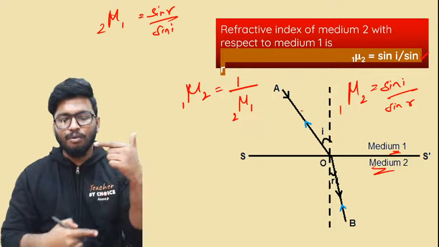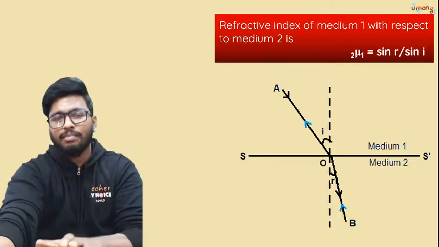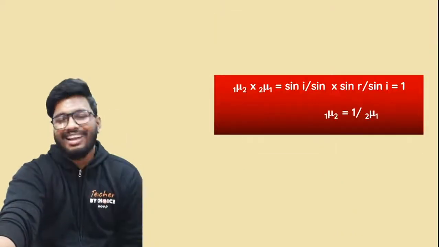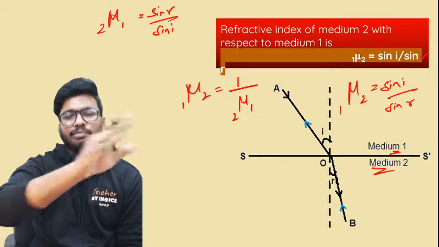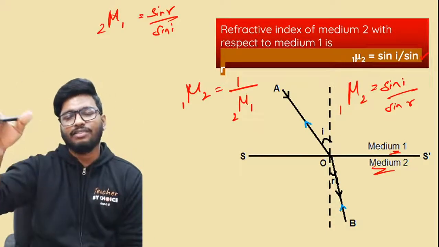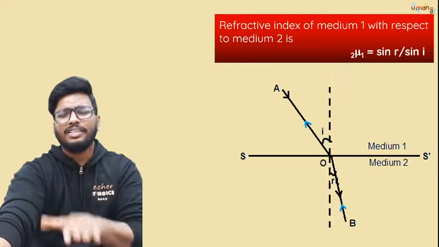It's the reciprocal of the same thing. Because of the principle of reversibility, you can write it exactly like this. This is what the principle of reversibility tells us.